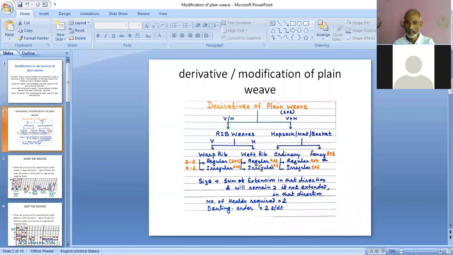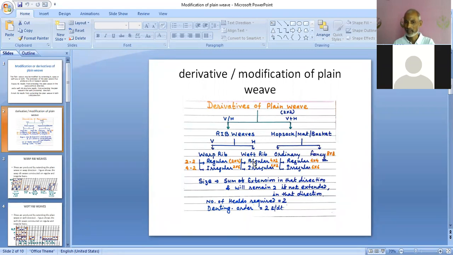Similarly, regular weft rib, 2 regular weft rib, can be constructed in 4x2. Same example we are taking as we have taken in the warp rib. Weft rib means horizontal extension. So if you see the plane view, first end is extended by 2 and second end is extended by 2. It is extending horizontally, and vertically it is not extending, so the vertical size will remain the same as the plane view.